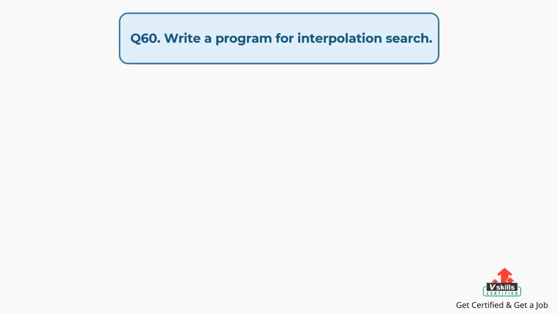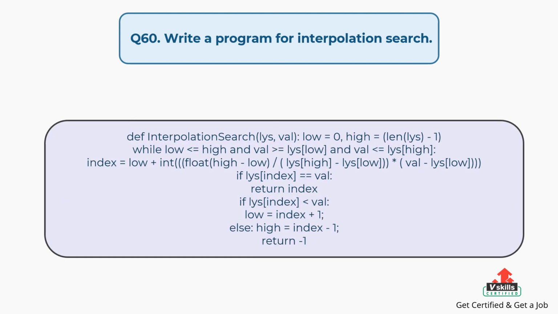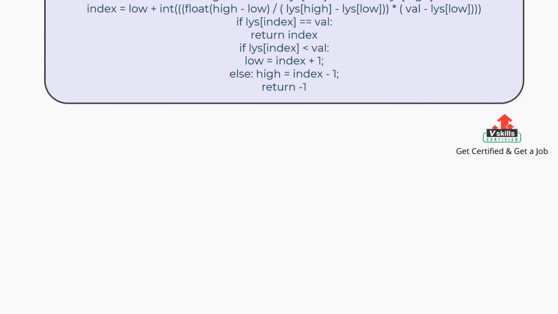Question number 60. Write a program for interpolation search. On your screen is shown the interpolation search program. Remember, one of the prerequisites for the interpolation search is that the input array should be sorted and the values are uniformly distributed. Interpolation search takes into account the lowest and highest elements in the array as well as the length of the array and tries to estimate the position of the searched element.